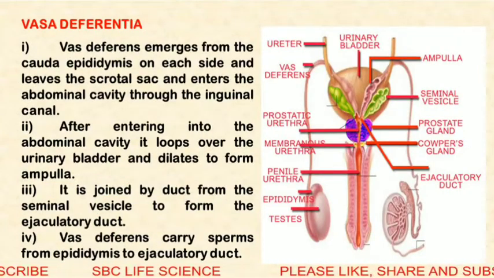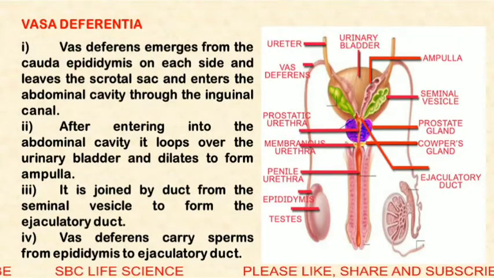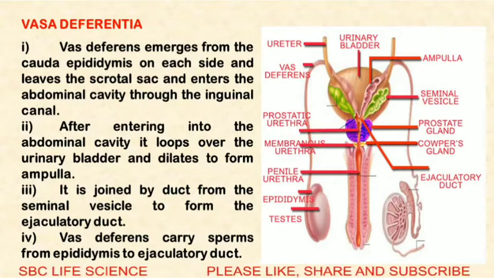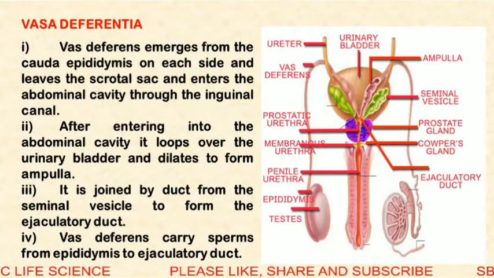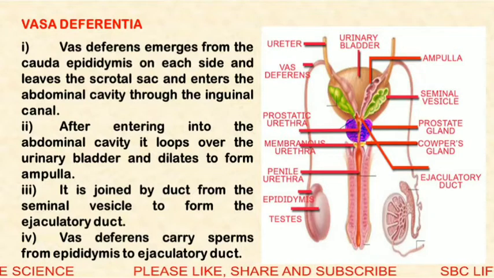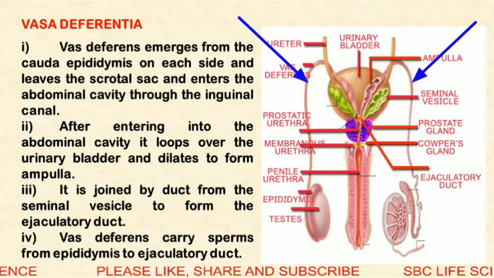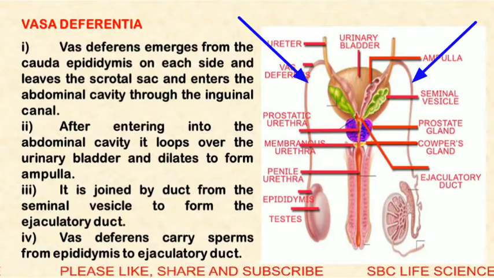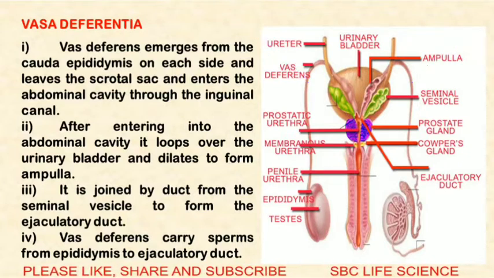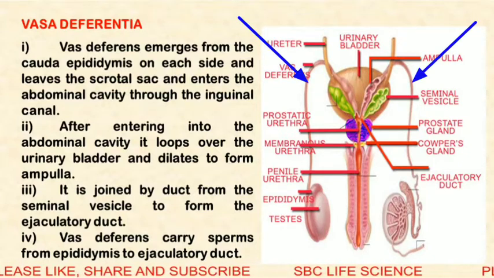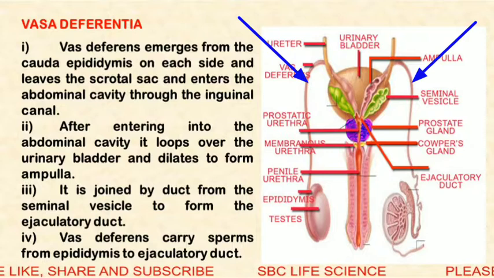Next part is the vas deferens. From the cauda epididymis, the vasa deferentia emerge, and there are 2 of them. They come out of the scrotal sac and enter the abdominal cavity through the inguinal canal.